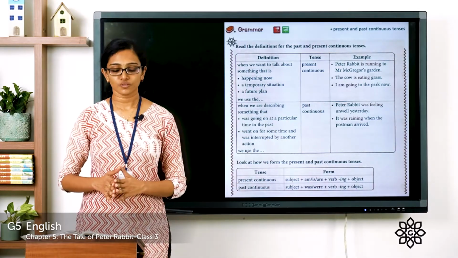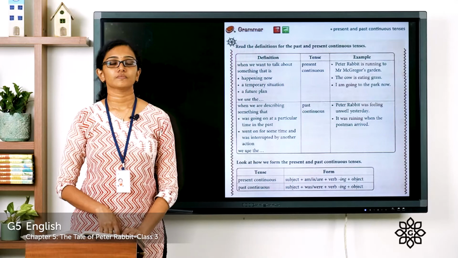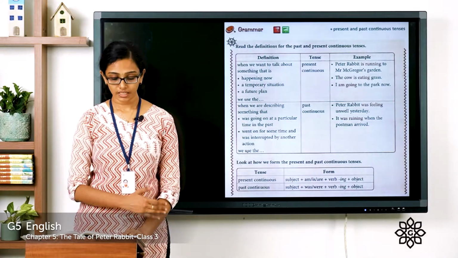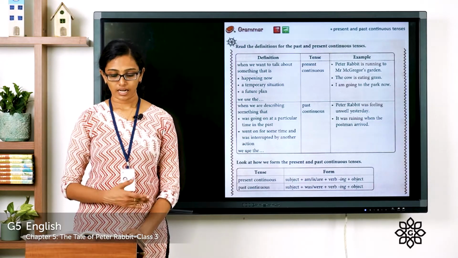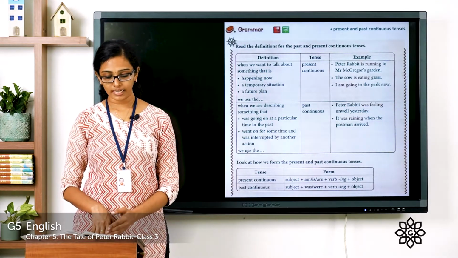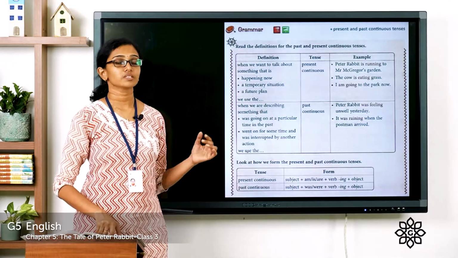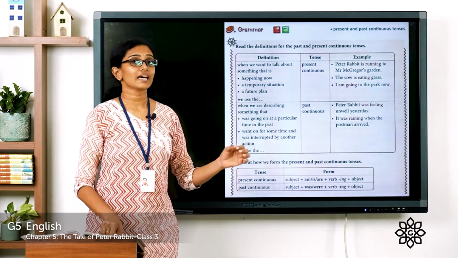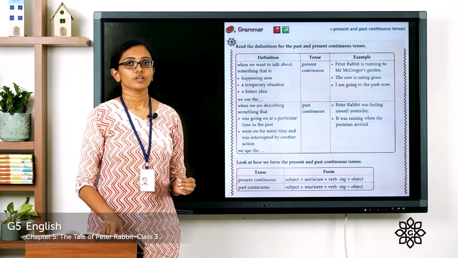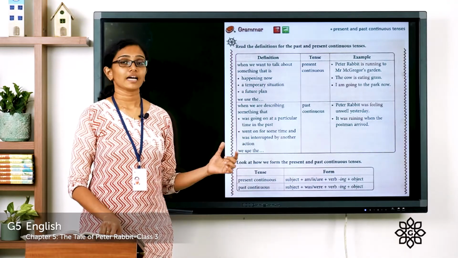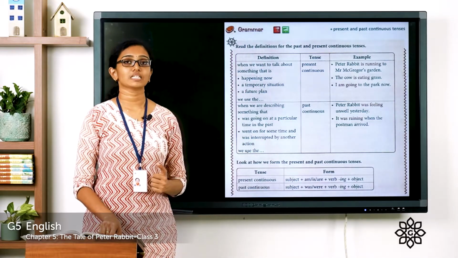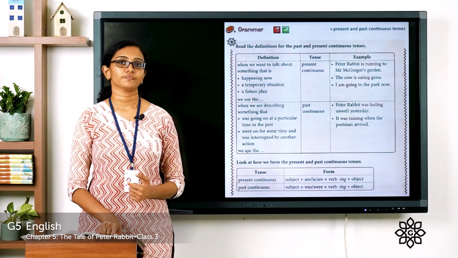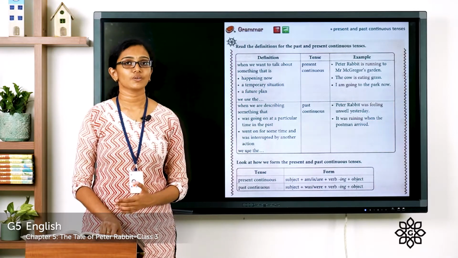Peter Rabbit was feeling unwell yesterday. So it's not happening right now, it was an ongoing action in the past. It was raining when the postman arrived. So it was raining and then some other action happened. The postman arrived. That's a moment of interruption. So that is an example that an action went on for some time and it was interrupted by another action. So these were examples of past continuous tense.